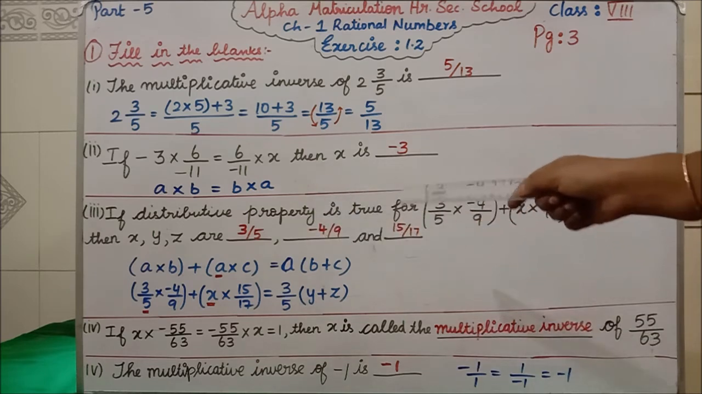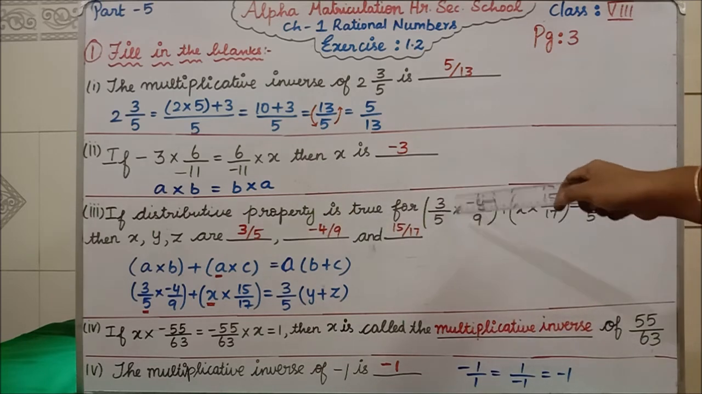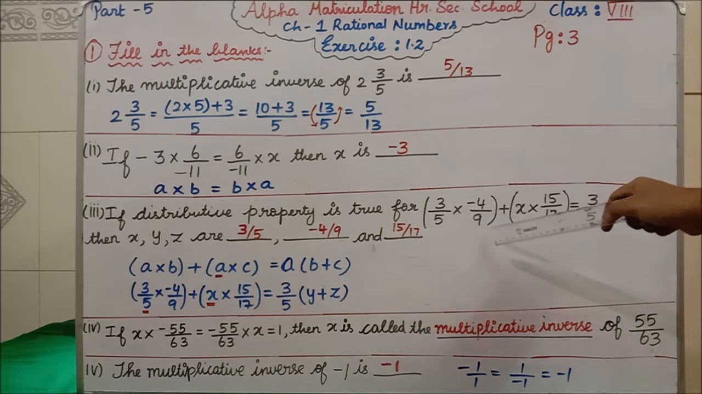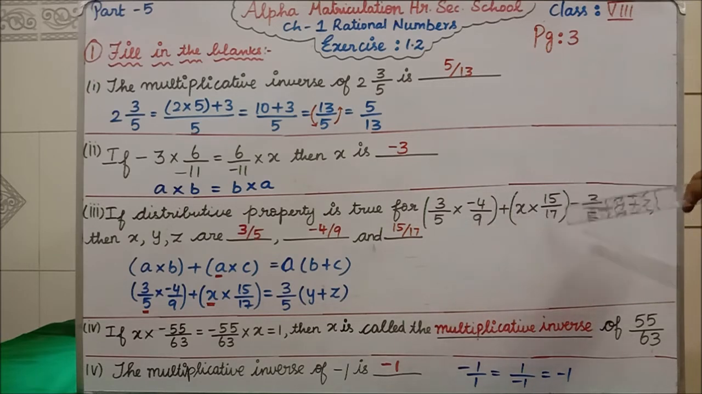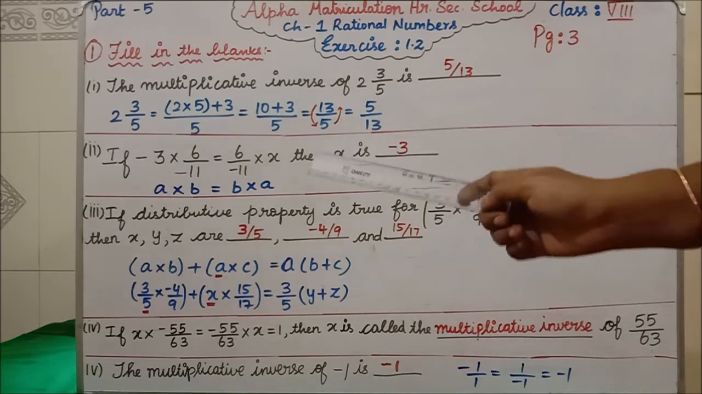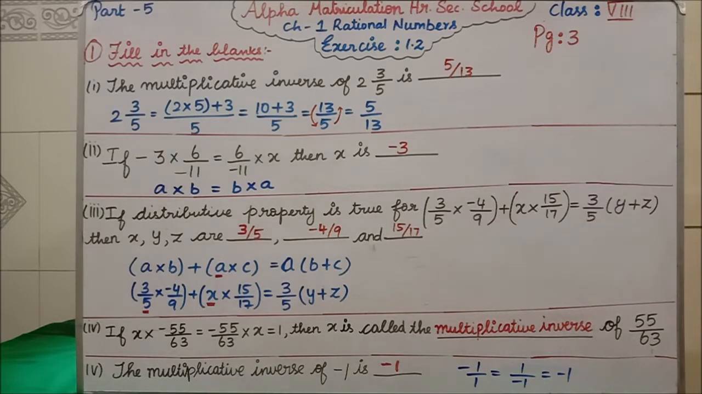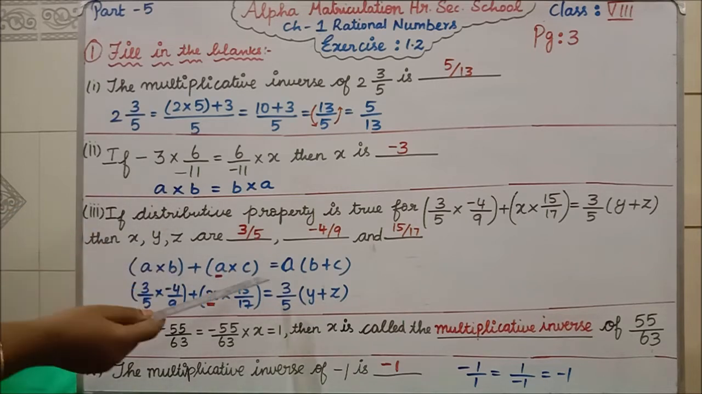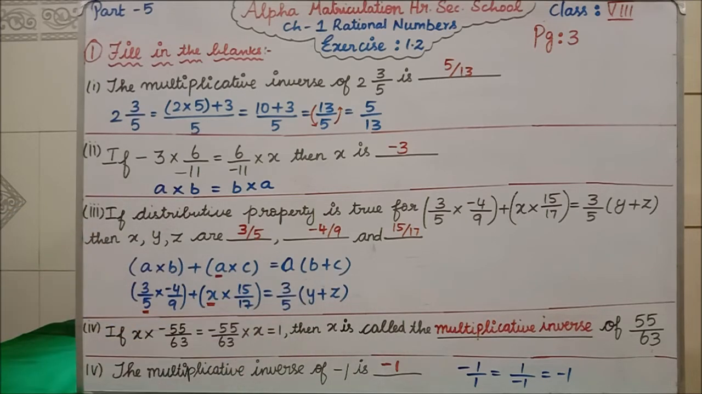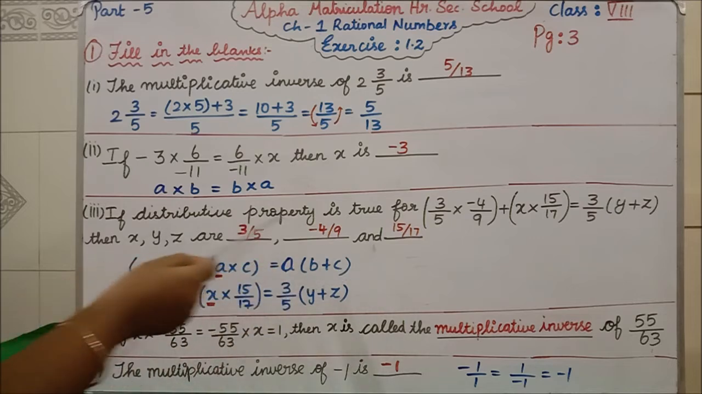If the distributive property is true for 3 by 5 into minus 4 by 9 plus x into 15 divided by 17 equal to 3 by 5 into y plus z, then x, y, z are blank, blank and blank. They were asking. See, what is the distributive property formula? Very good. A into b plus a into c equal to a into b plus c. This is our distributive property formula.